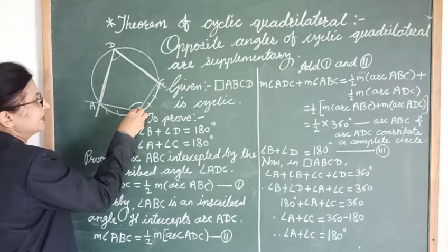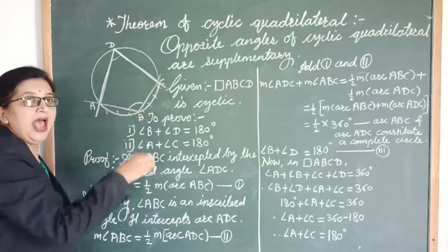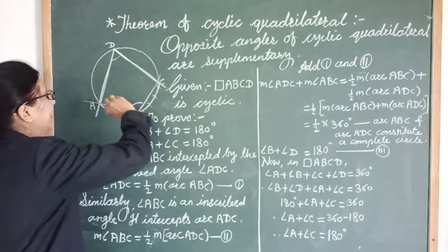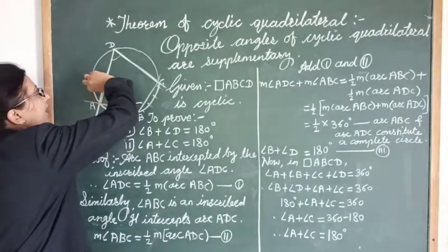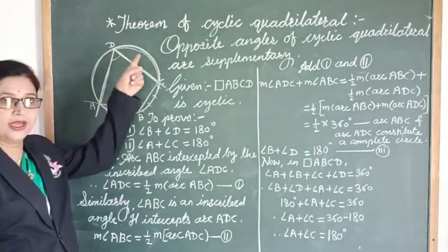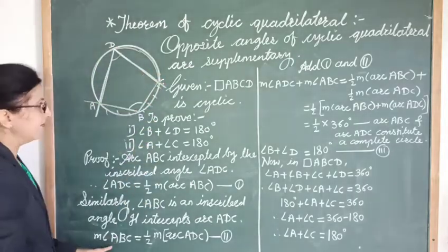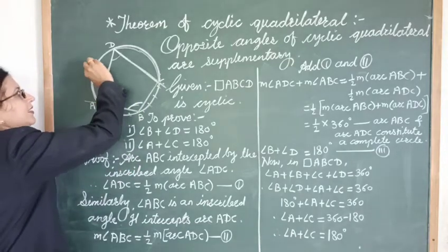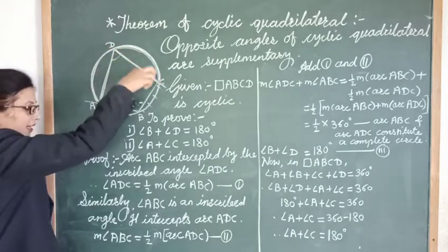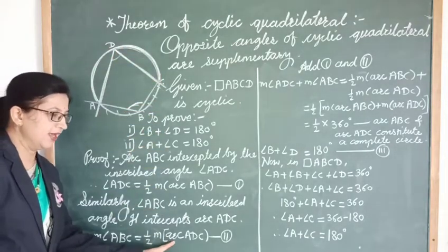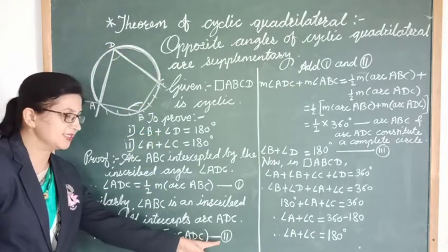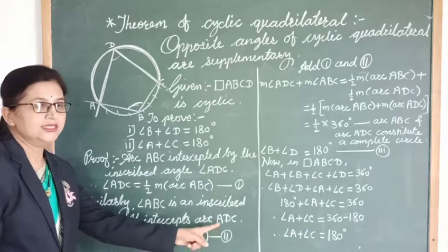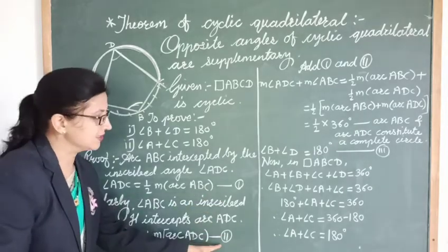Angle ABC is an inscribed angle and it intercepts arc ADC. So here, the measure of angle ABC is half of the intercepted arc, that is, half of the measure of arc ADC. Give this as second. Now let's add this first and second.